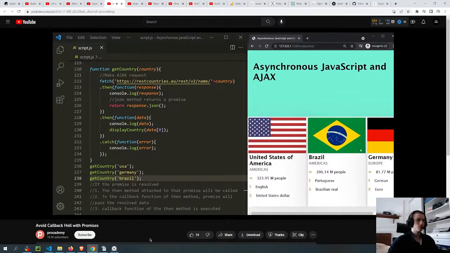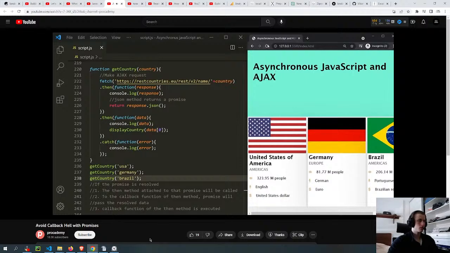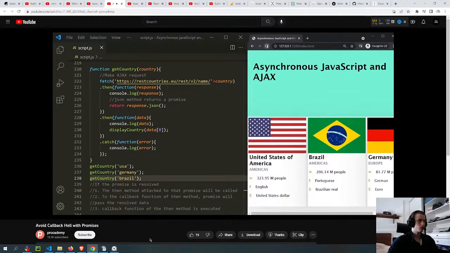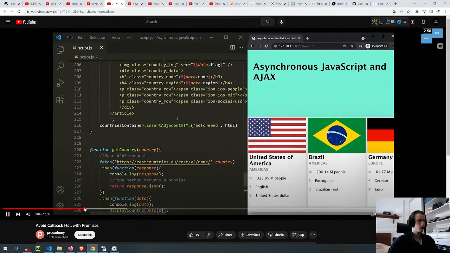But our requirement is to display these three countries in order of their population. So for example, United States has the highest population, so we want to display it first. Then Brazil has the second highest population, so we want to display it second. And then Germany has the least population, so we want to display it third. Okay, but currently if I refresh the page, the order, as you can see, might change. Now the same thing we tried to achieve in the callback hell lecture, where we wrote hard-coded USA.